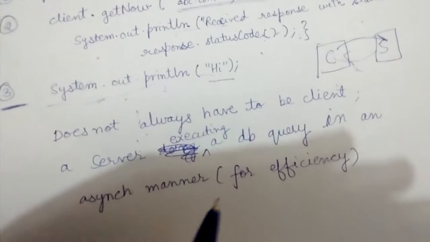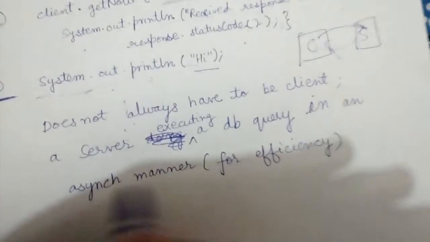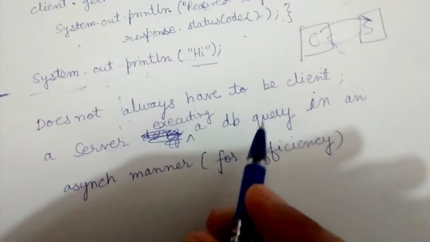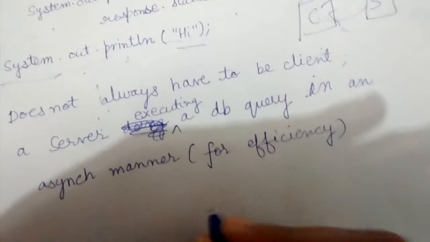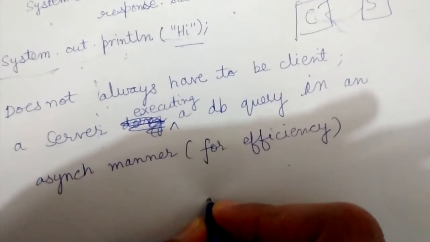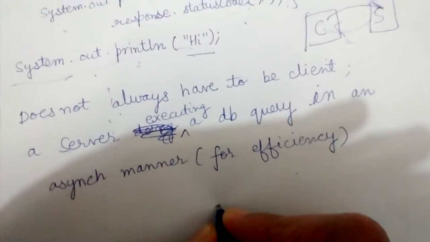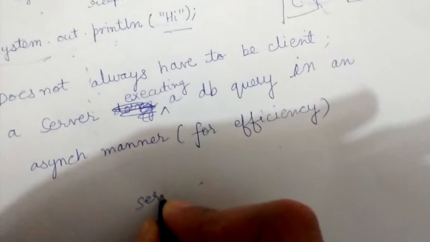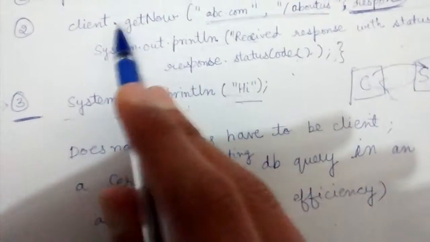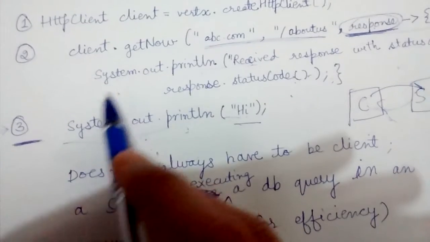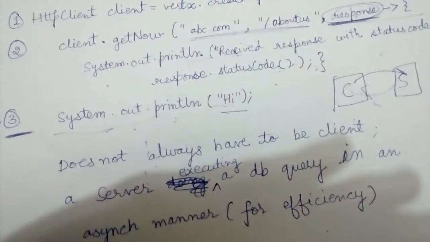Let's say a server is executing a DB query. So the database is serving a server. This synchronous and asynchronous thing has nothing to do with only a client.